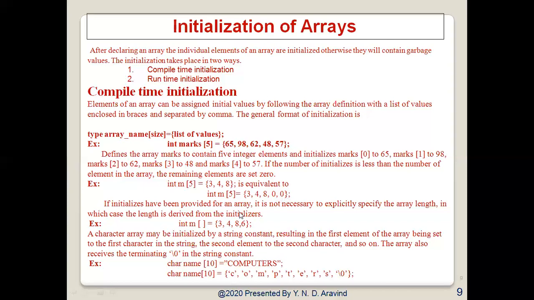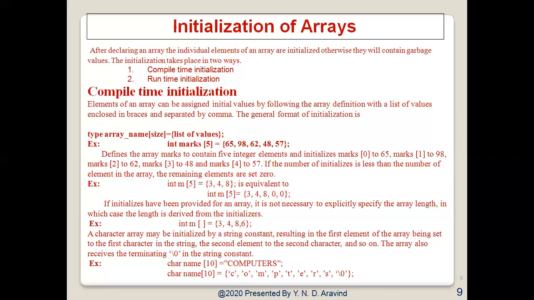And the third type of initialization is initialization without a size. See here, int m, I have not mentioned the size. So if I don't mention the size in this declaration, even though we have not specified the exact number of elements to be used in the array, the size will be automatically set to 4, because there are 4 elements in this particular array. So there is no need of defining the size if we are initializing it at the time of compilation, at the time of writing the source code program.